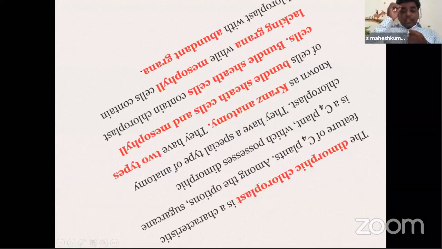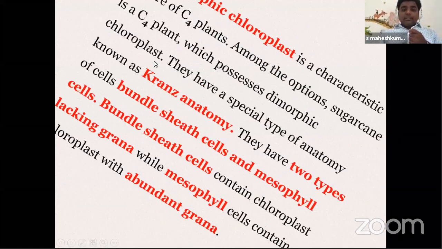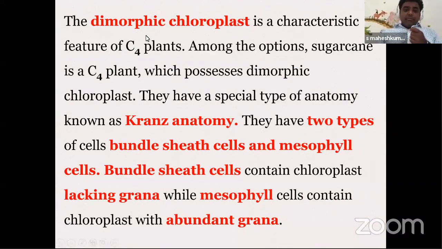And one more specialty is there in the chloroplast. In Kranz anatomy, we can find the dimorphic chloroplast. Dimorphic chloroplast means two types of chloroplast. What do they mean? The chloroplast which is present in bundle sheath cells lacks grana, means thylakoids.